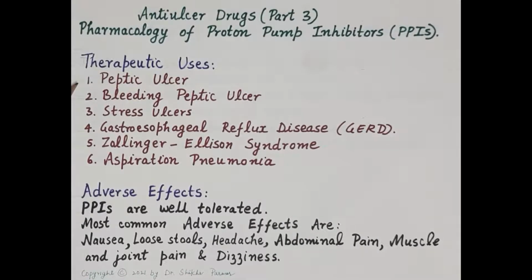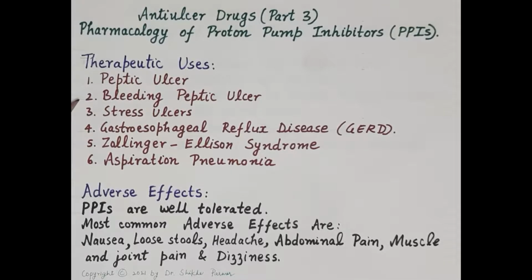Now let's discuss therapeutic uses of proton pump inhibitors. Proton pump inhibitors are highly efficacious in treating peptic ulcers, and these drugs are an integral component of anti-H. pylori treatment, and these are the drug of choice for non-steroidal anti-inflammatory drug induced gastric ulcers. Secondly, proton pump inhibitors are useful in treating bleeding peptic ulcers.